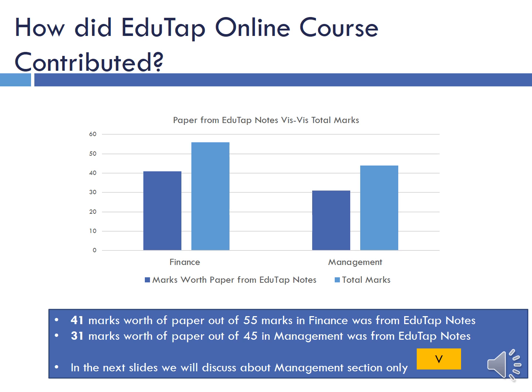Now, how did the EduTap online course contribute? How much of the paper came from EduTap Notes? 41 marks worth of paper out of 55 marks in finance came from EduTap Notes, and 31 marks worth of paper out of 45 marks in management again came from our notes. So that's a really huge percentage: around 72 marks worth of paper out of 100 came from our notes. We are not saying that those were direct questions from our notes, since no question in the exam would be direct that you could just solve from any book you have read. But the concepts and facts were given in our notes, and one could have easily attempted those questions.